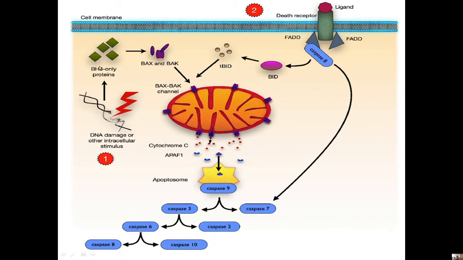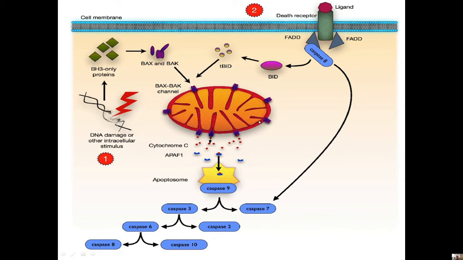These BH3-only proteins activate Bax and Bak, and once activated, they translocate from the cytoplasm to the outer mitochondrial membrane. In the outer mitochondrial membrane, they undergo a conformational change and assemble together to form a large protein complex. Actually, this attains the structure of a porin, or a large pore.